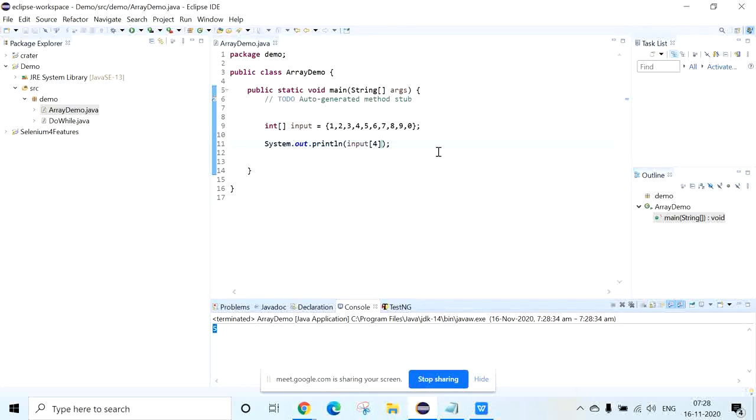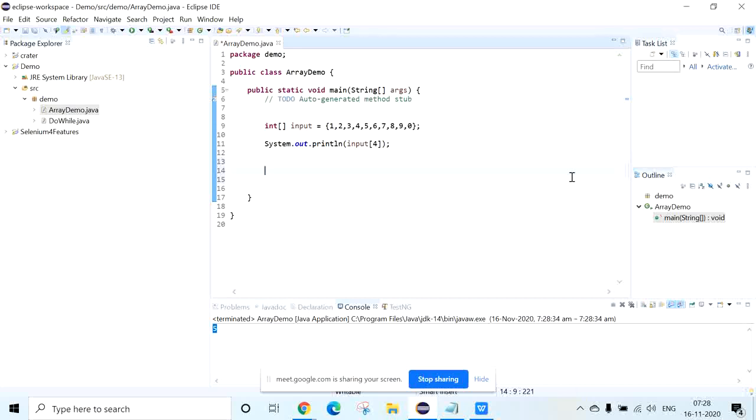Otherwise, if you want to see the index value with the value, I will write a for loop now. The index is going to start from 0, so I will write int i equal to 0. Then I want to go up to 10.